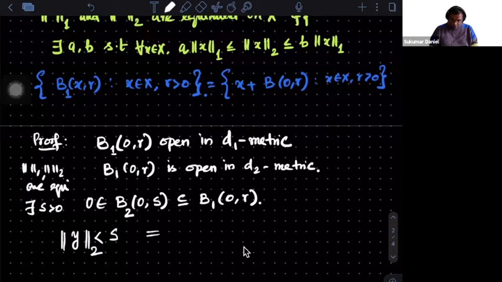That means the one norm of y is less than R, right? Correct. If you understood this step, then say yes, and after that there is almost nothing to do, only some modifications.